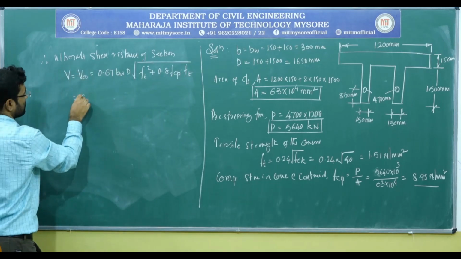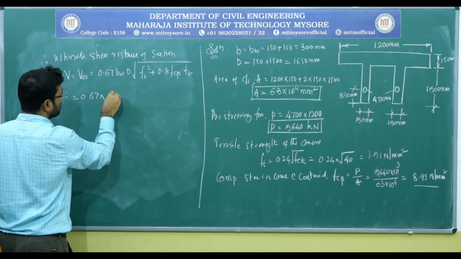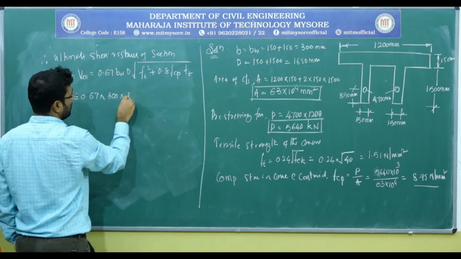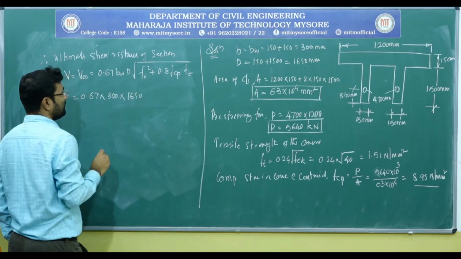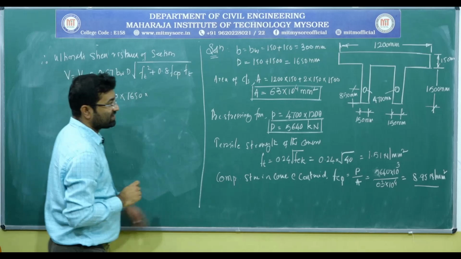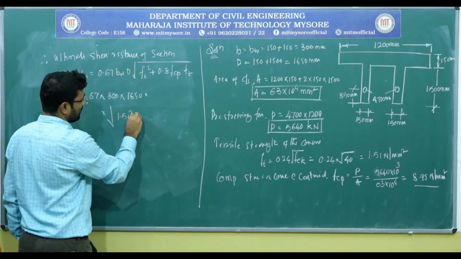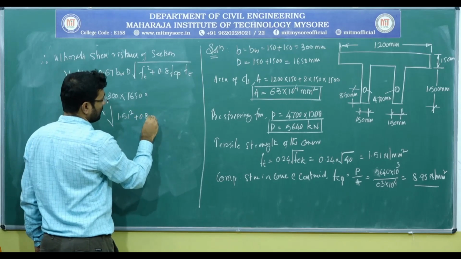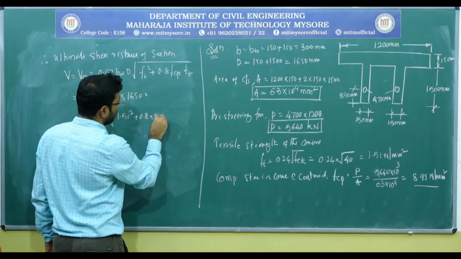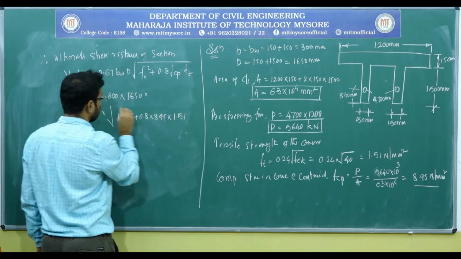Right. So here if I substitute the values, 0.67 into BW, which is 300, into the overall depth, which is 1650, into under root of Ft squared, where as per our calculation Ft is 1.51, plus 0.8 into FCP, which is 8.95, into 1.51.